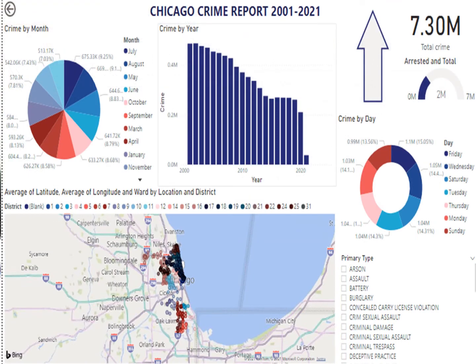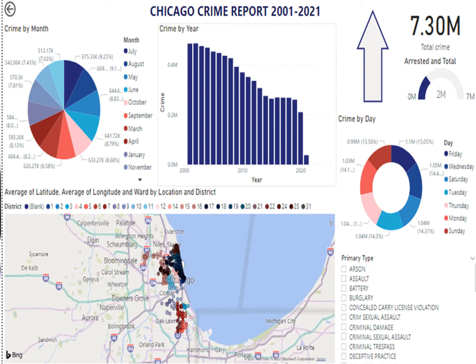This is a dashboard which is very easy to understand to end user. For example, in the upper left corner, there is a bar chart showing the crimes by month. The chart on the right corner shows us which days of the week most crimes happen. On the top middle, the chart shows the yearly crime trend.